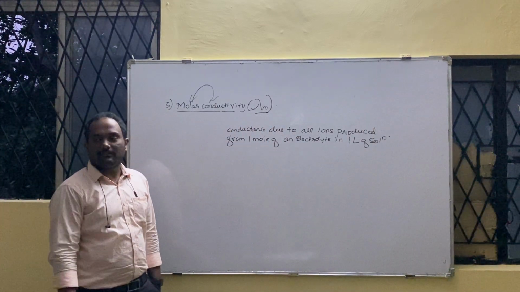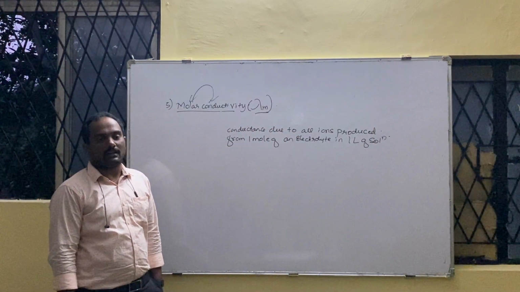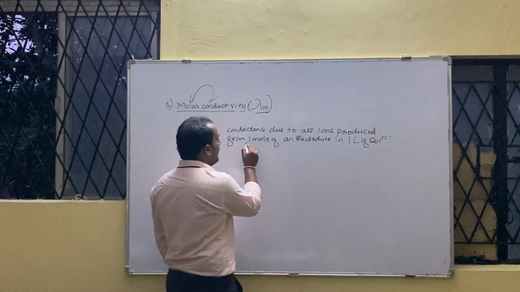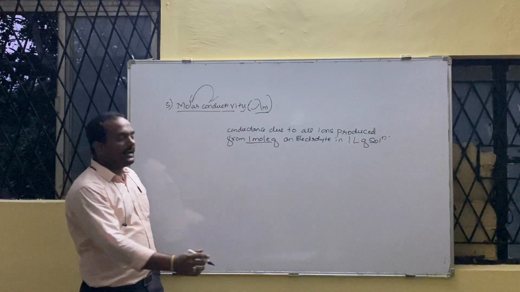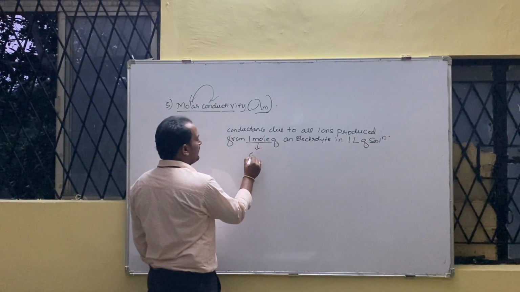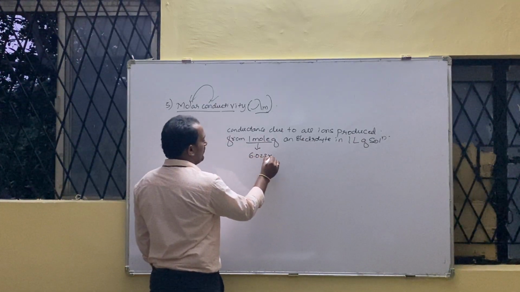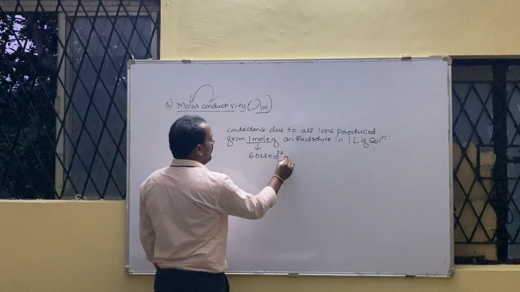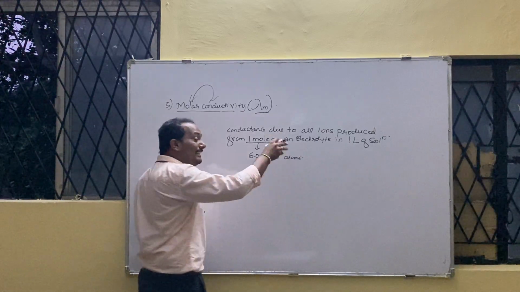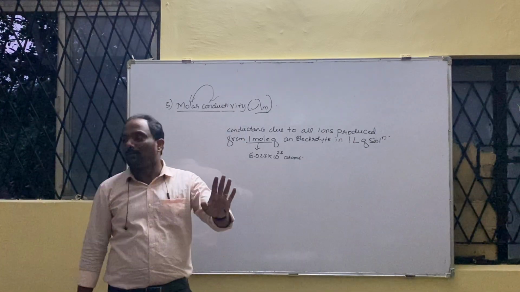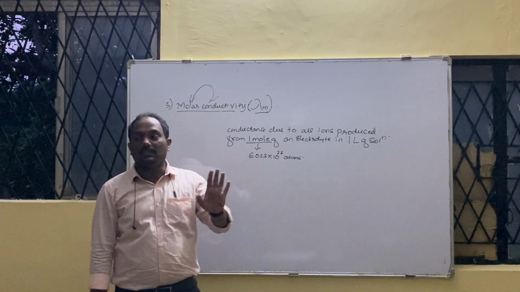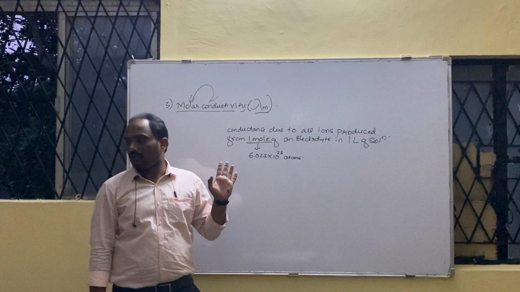1 mole of electrolyte in where? 1 liter of which one? Solution. Underline this word 1 mole. If you are not getting that, also you write 1 mole corresponds to how many atoms? 6.023 into 10 raised to 23 atoms will be present in that 1 liter. Whether you add water, you remove water, these number of atoms are not going to change. All of you got this?